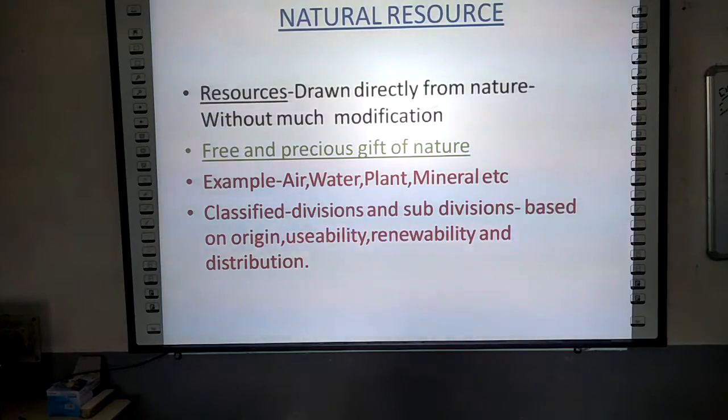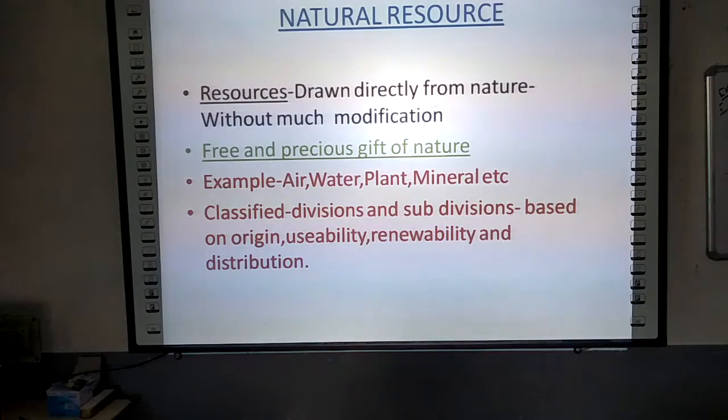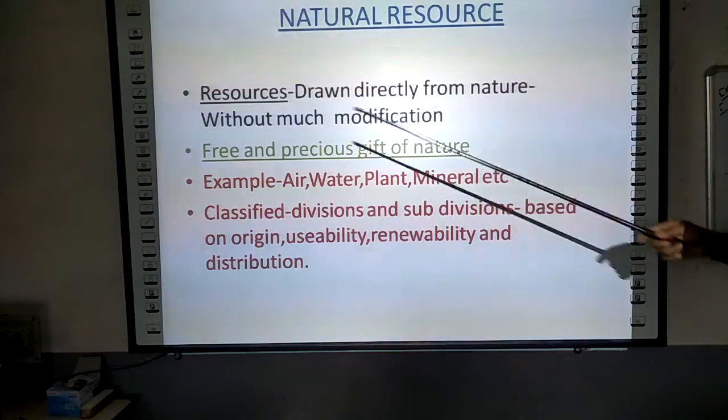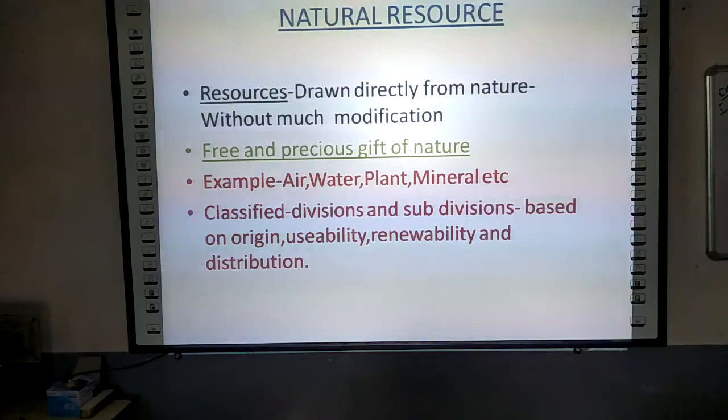Talking about the natural resource, these are the resources that are drawn directly from nature, and without much modification we cannot process it into the desired object or the things which we require. The second point is, it is a free and precious gift of nature. We, the human beings, get it from nature, and it is free for us, but it is also very precious. The examples of natural resources you see here: air, water, plant, mineral, etc.